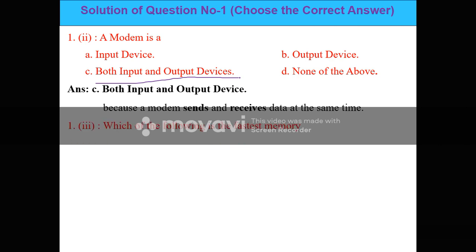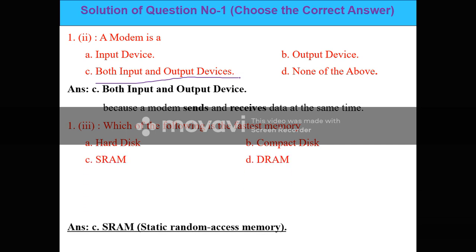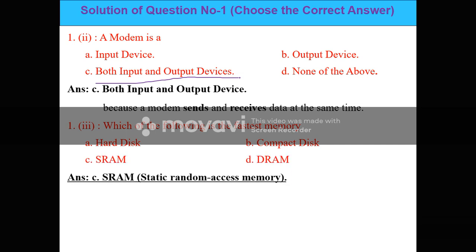Now question number 3, which of the following is the fastest memory? Hard disk, compact disk, SRAM and DRAM. Actually, one of the fastest memories is cache memory, but it is not in the options. So the second fastest memory is SRAM, that means option C. SRAM is the static random access memory.